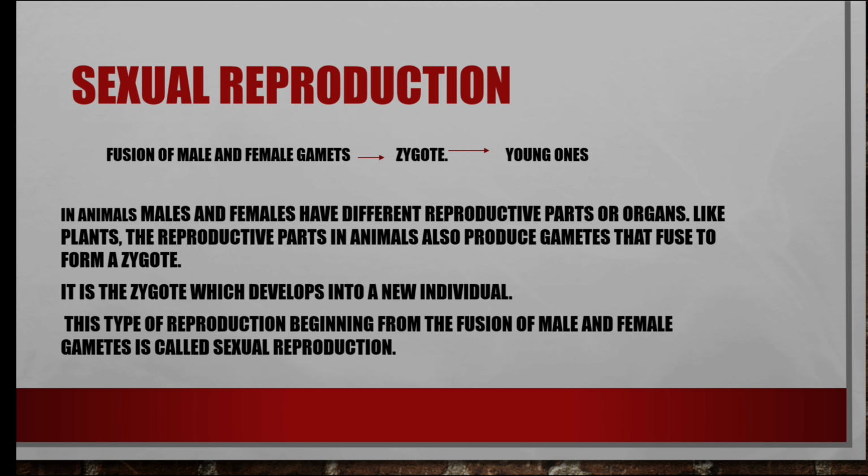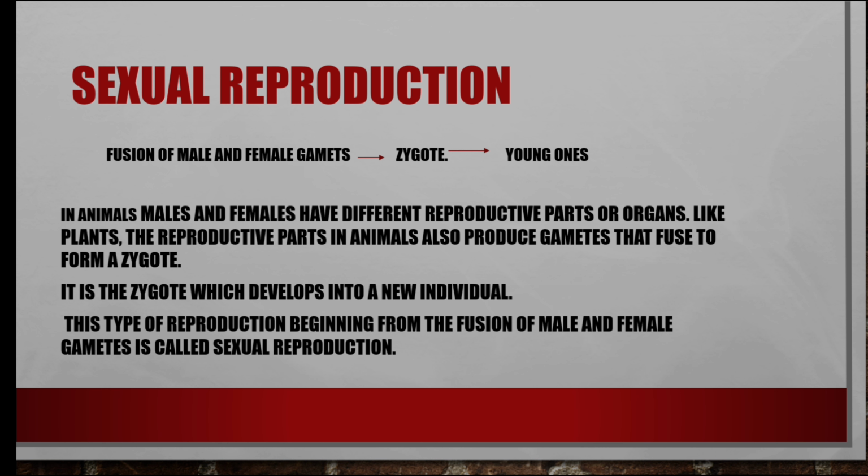Sexual reproduction. Reproduction in which there is fusion, meaning joining, of two gametes, that is male and female gametes, to form a zygote, and this zygote develops into young ones. Okay, baby.